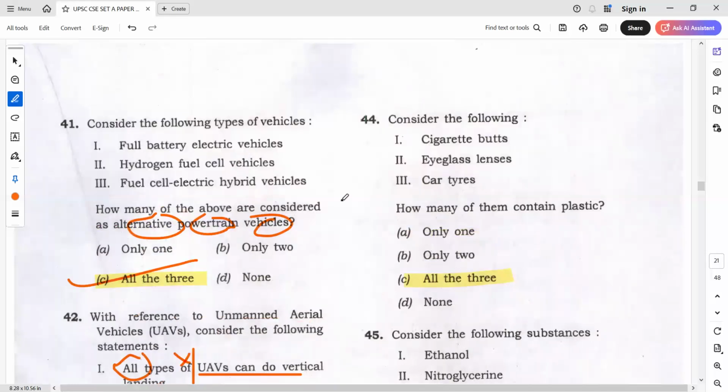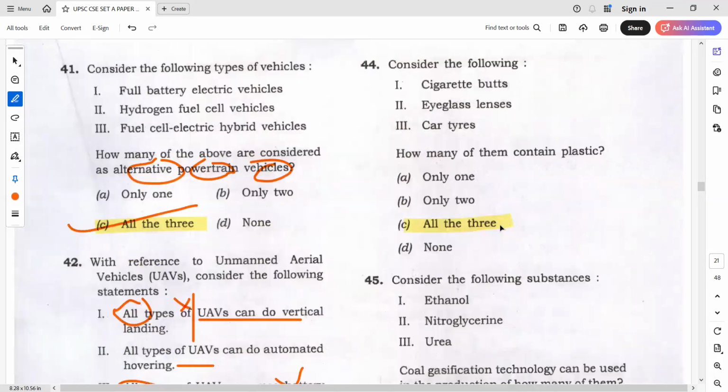But I would say in the exam, you should go for only 3 in this question. Plastics last year, if you remember in the last class also, 2024, we discussed chewing gum. In chewing gum, what did I say clearly? If plastics is there in something, then definitely it has to be there. Means it is broad. So what is the answer? The answer will be all 3.